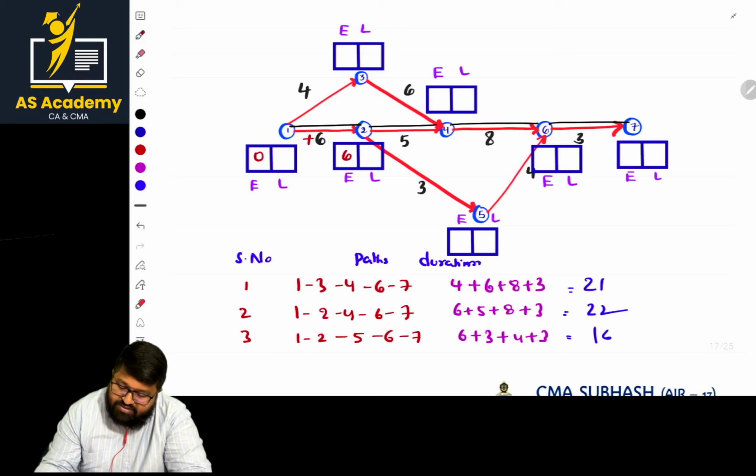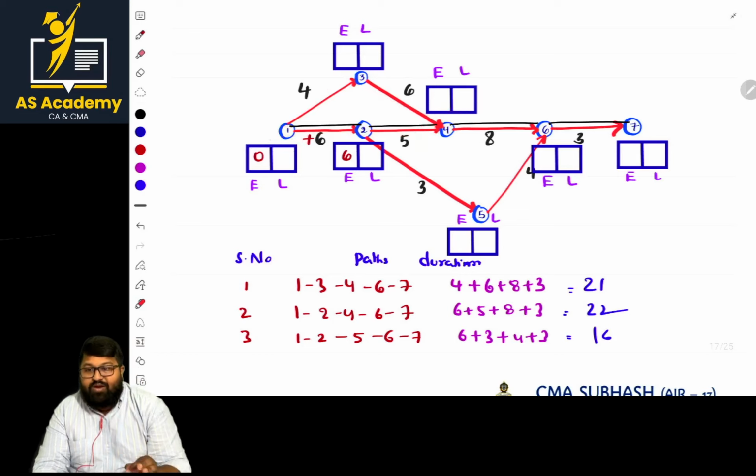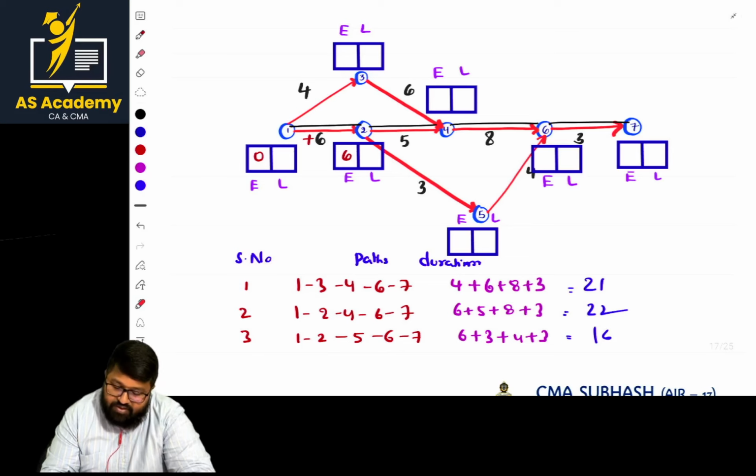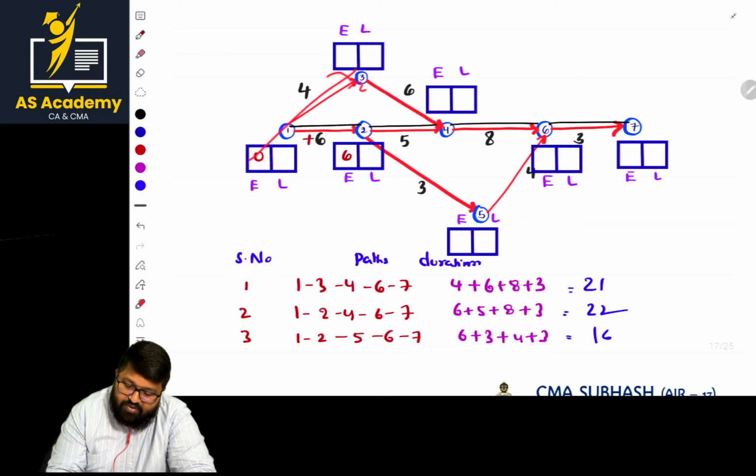Here, to reach this point, how many alternatives are there? This is one alternative and this is another. Of these two alternatives, whichever gives the highest value should be taken as the E value. If I go with this point, the E value will be 4 plus 6, 10. That is one option.